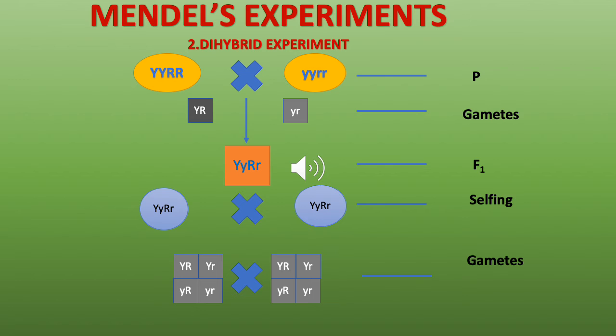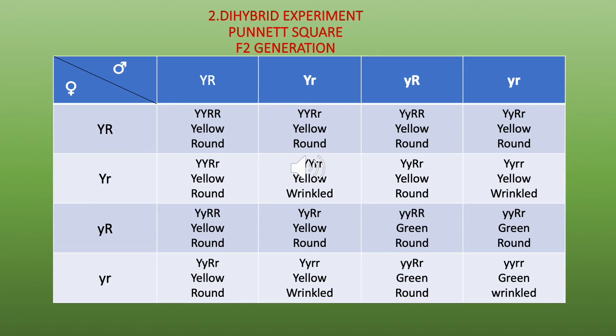So when the gametes fertilize, then what happens? After the gametes fertilize, you get the F2 generation, and the result of the fertilization you can see in this Punnett square. So we have mentioned the male and the female gametes, and when you fertilize them you can see the following results. When you count, you can see that we have 9 yellow round plants, 3 yellow wrinkled plants, 3 green round plants and 1 green wrinkled plant.